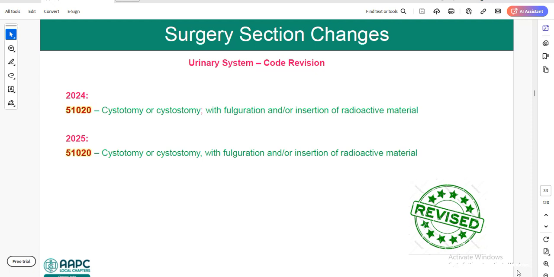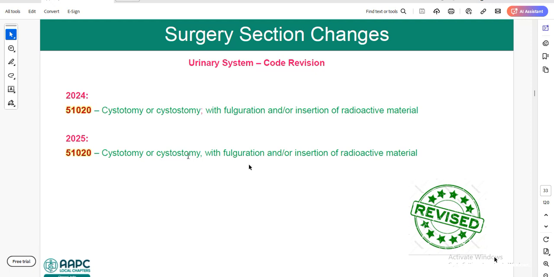If you see 51020, cystotomy or cystostomy with fulguration and or insertion of radioactive material. In 2025, the code description is the same, only the semicolon is removed after cystotomy. Previously it was cystotomy or cystostomy with a semicolon, whereas in 2025 we don't have any semicolon, we have only a comma after cystostomy or cystotomy.